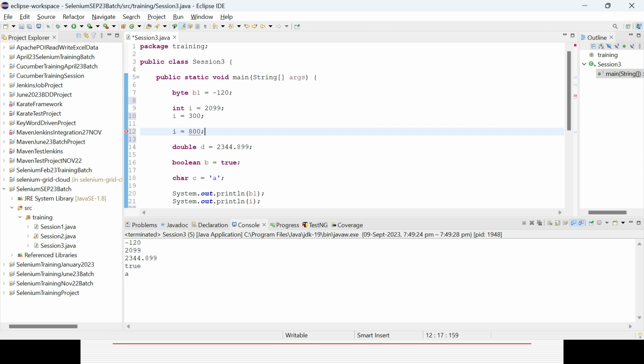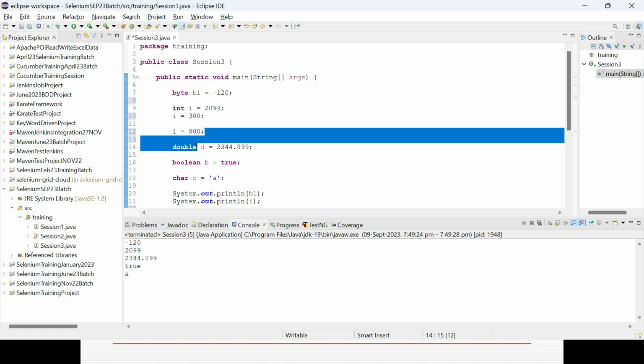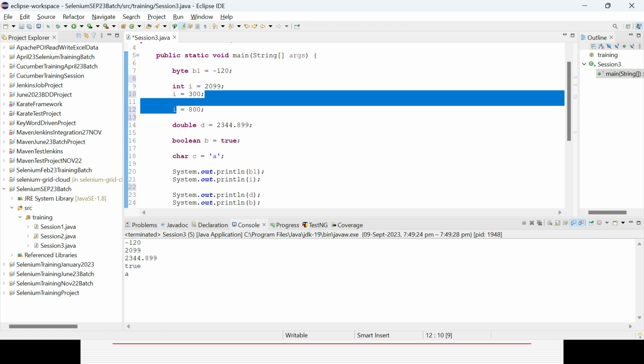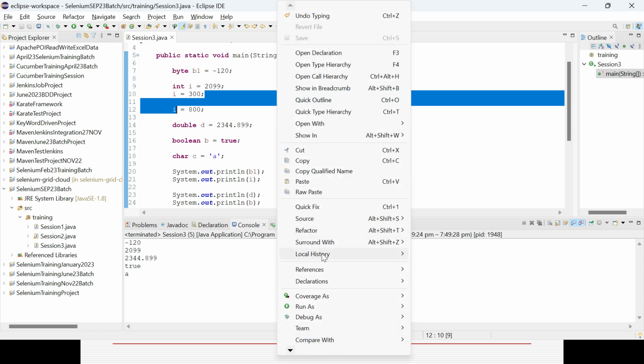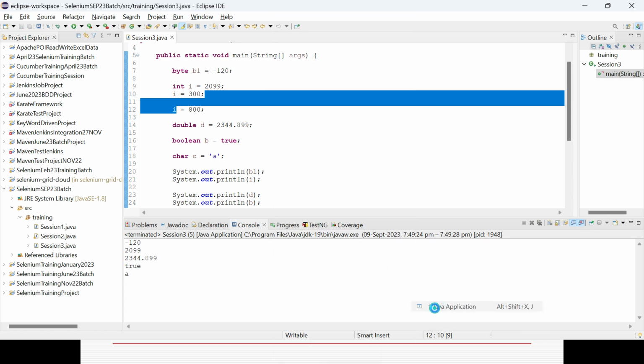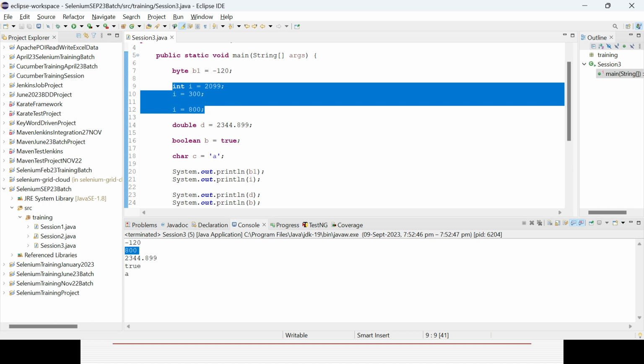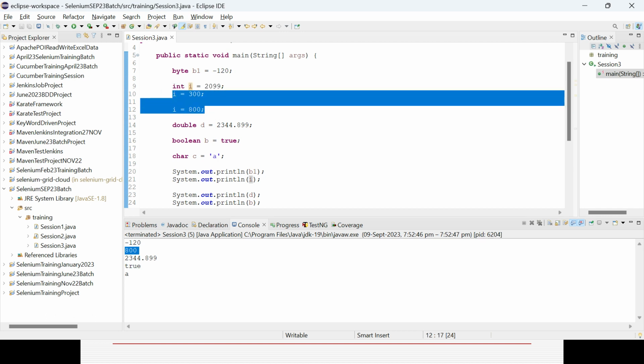It can be done, it is possible. So it will take the latest value wherever it is there and it will now print the value as 800. Okay, so that is the way. In case you declare some variable, you can change the value during runtime, not a problem. You could see now the latest value is coming from the latest row, because that is the latest row where I is there. Okay, so that is the way.